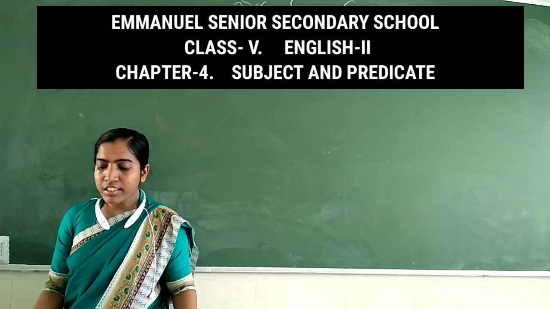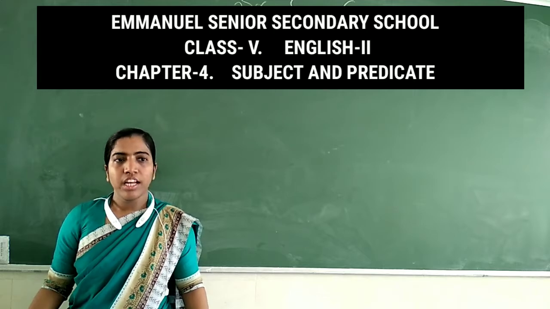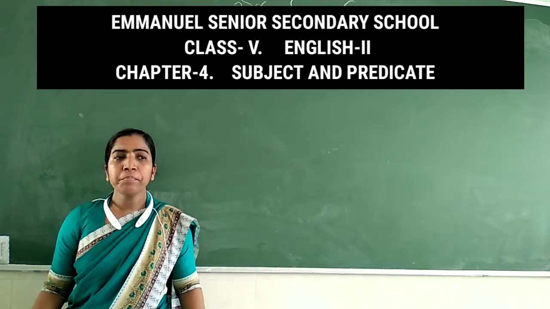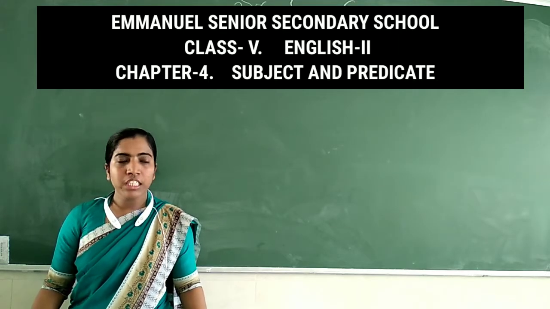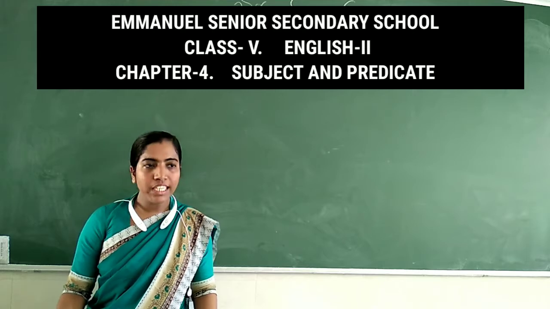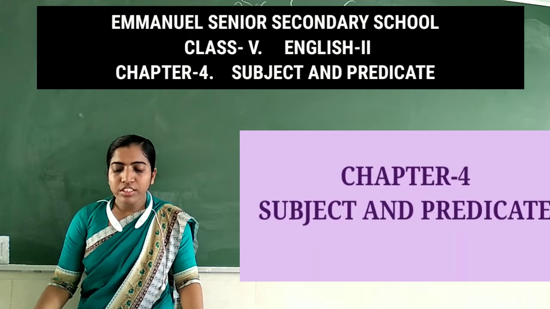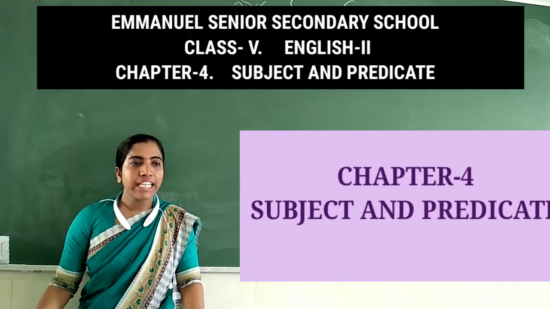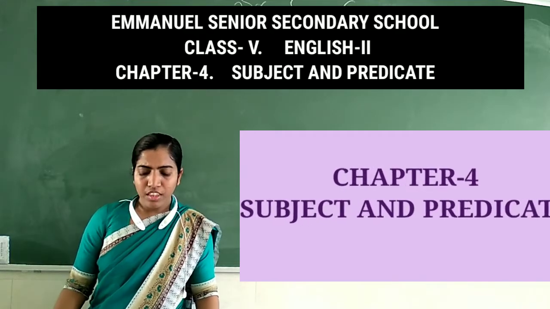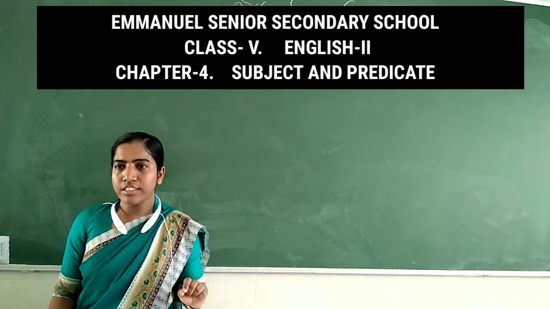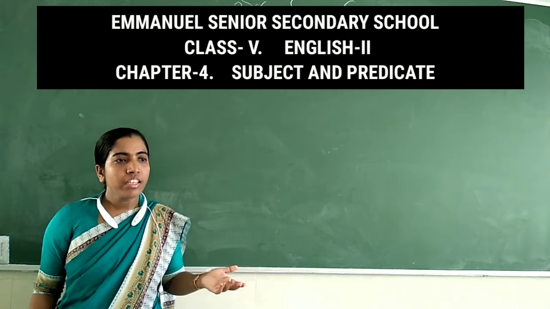And children, in the previous class, we were discussing the English literature poem Tiger. And we have completed the question answers as well as the exercise part of the poem Tiger. Today we are going to learn from your English second, English grammar, chapter 4. Okay? Chapter 4, what is the name of the chapter? Subject and predicate. So children, in all sentences, whether it may be a declarative, an interrogative or an exclamatory,